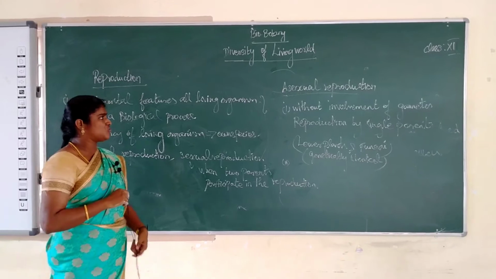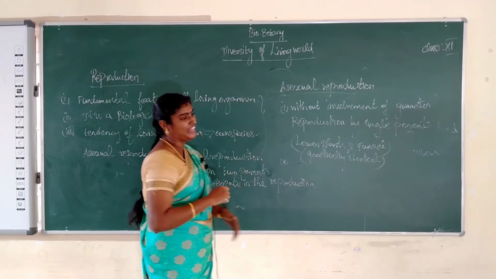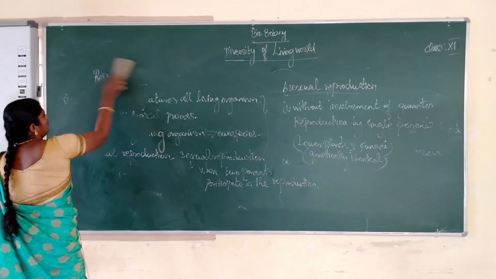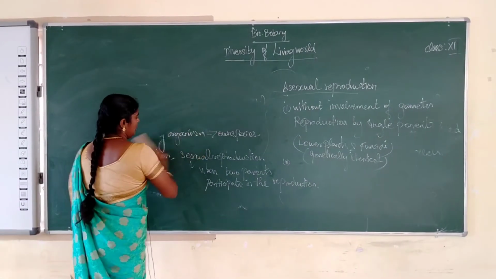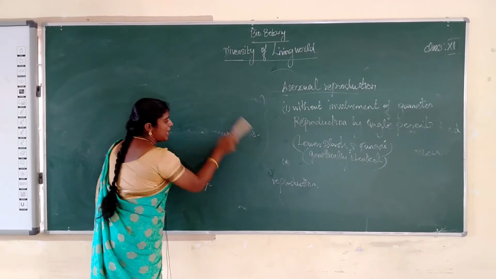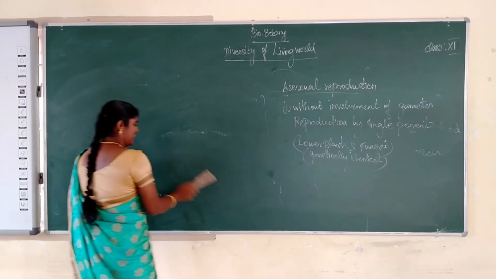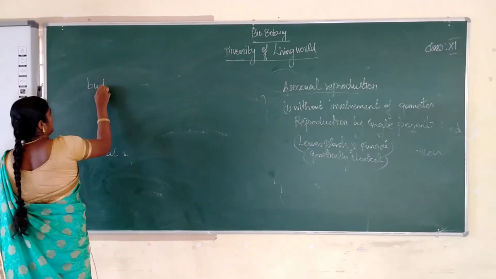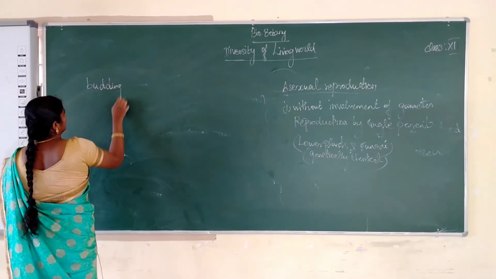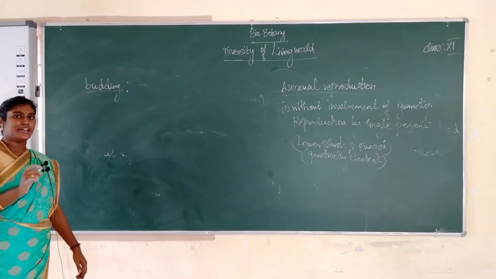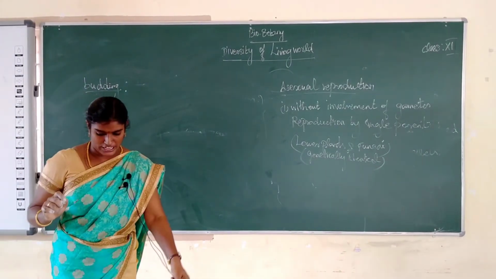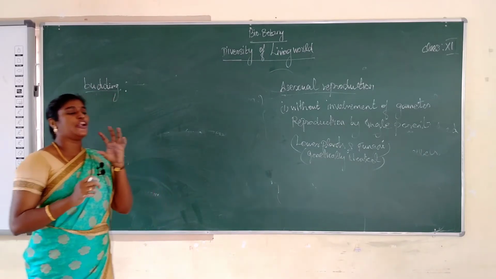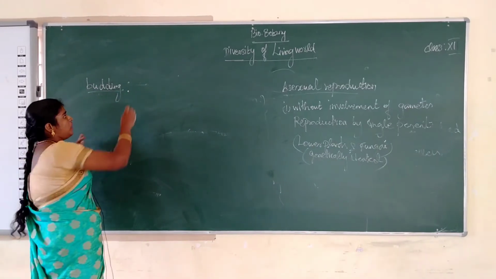So asexual reproduction is seen in many types. The first one, gonidia, fragmentation, budding. The first one, gonidia, example Aspergillus, and budding, fragmentation, regeneration. Okay, first we see budding. What is budding? Budding is of two types, exogenous budding and endogenous budding. The parent body produces one or more buds. Each bud grows into an individual organism. That is called the budding technique.